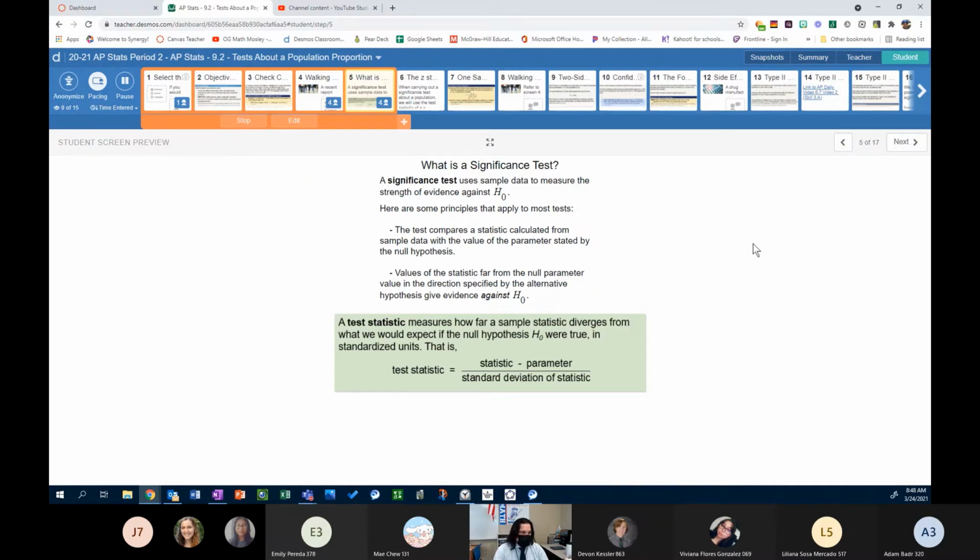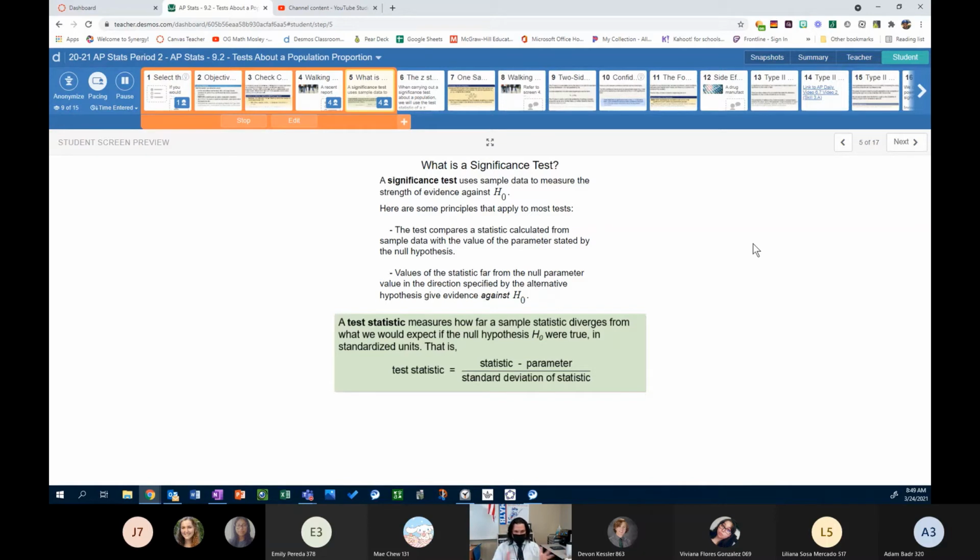Values of the statistic far from the null parameter value in the direction specified by the alternative hypothesis give evidence against the null hypothesis. All right, so if our statistic lands far away from the null hypothesis parameter, that's evidence that the null hypothesis might not be true.